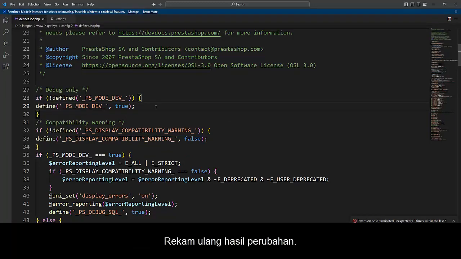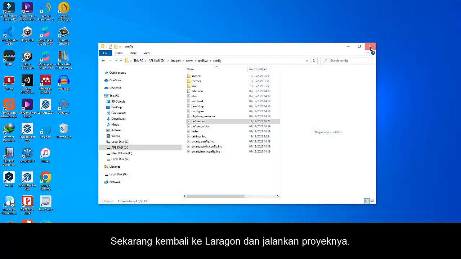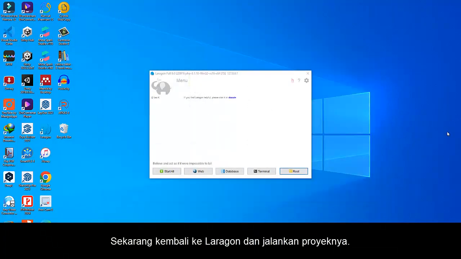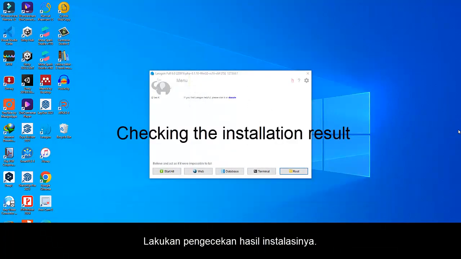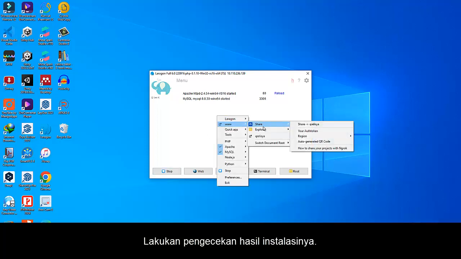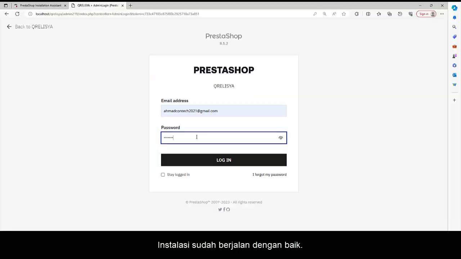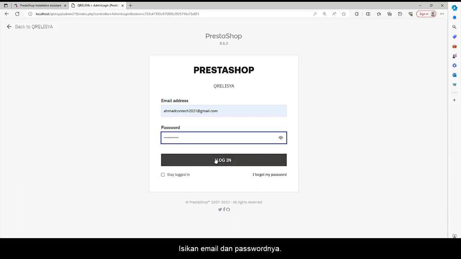Save the changes again. Now go back to Laragon and run the project. Check the installation result. The installation has gone well. All that's left is to make sure the software runs well too. Fill in your email and password and log in.